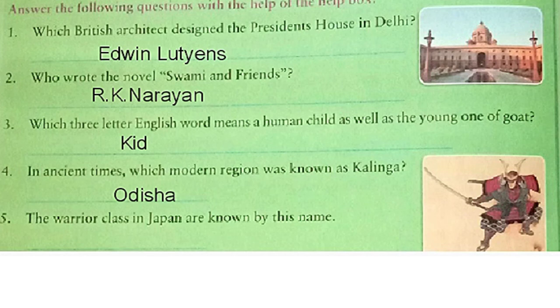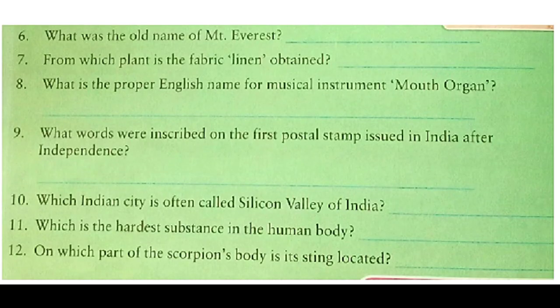Now, let's see number 5. The warrior class in Japan are known by this name. Yes, it is samurai. The warrior class in Japan is known as samurai. Now, let's see number 6. What was the old name of Mount Everest? It is Peak 15. Now let's see number 7. From which plant is the fabric linen obtained? Can you tell this? Yes, it is flax plant.